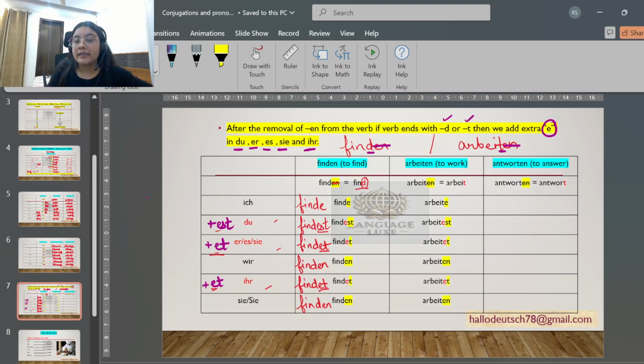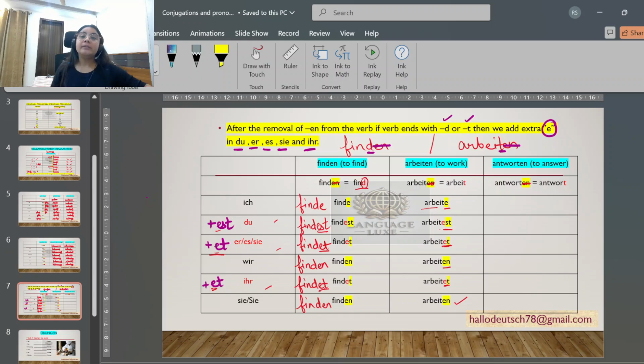So arbeiten means to work. We will remove this en. We are left with arbeit. So ich arbeite, du arbeitest, er arbeitet, wir arbeiten, ihr arbeitet, sie arbeiten. Wunderbar. Now let's do one example.